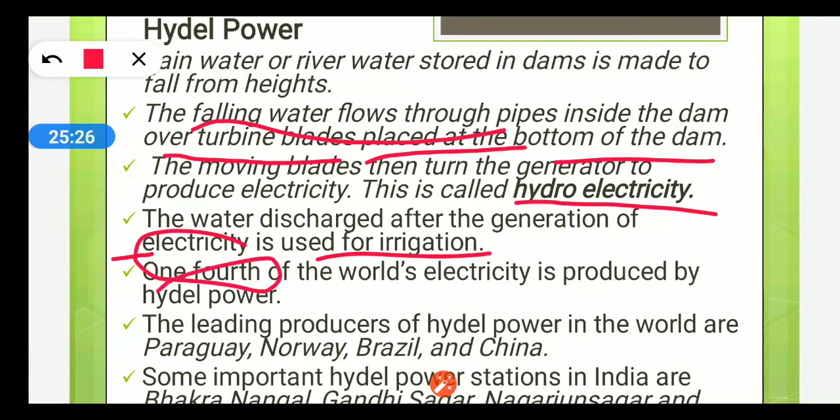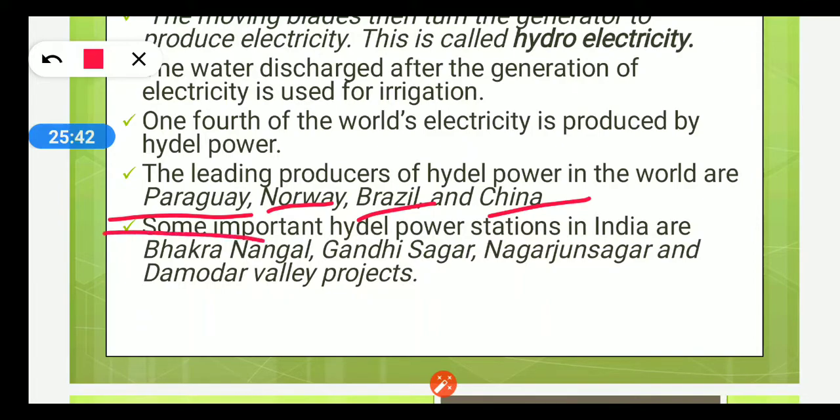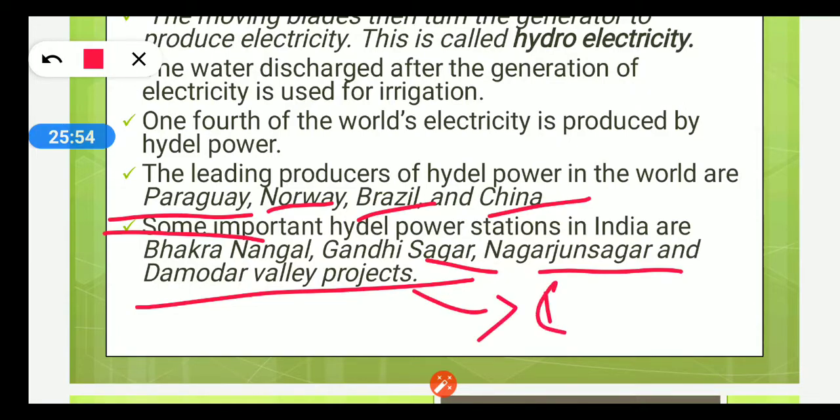One fourth of the world's electricity is produced by hydropower. The leading producers of hydropower in the world are Paraguay, Norway, Brazil, and China. Some important hydropower stations in India are the Bhakra Nangal project, the Gandhi Sagar project, the Nagarjun Sagar project, and Damodar Valley projects. Now, children, it is your homework to find out the states in which these hydropower projects are present, and you have to write it down in your notebook as an activity.